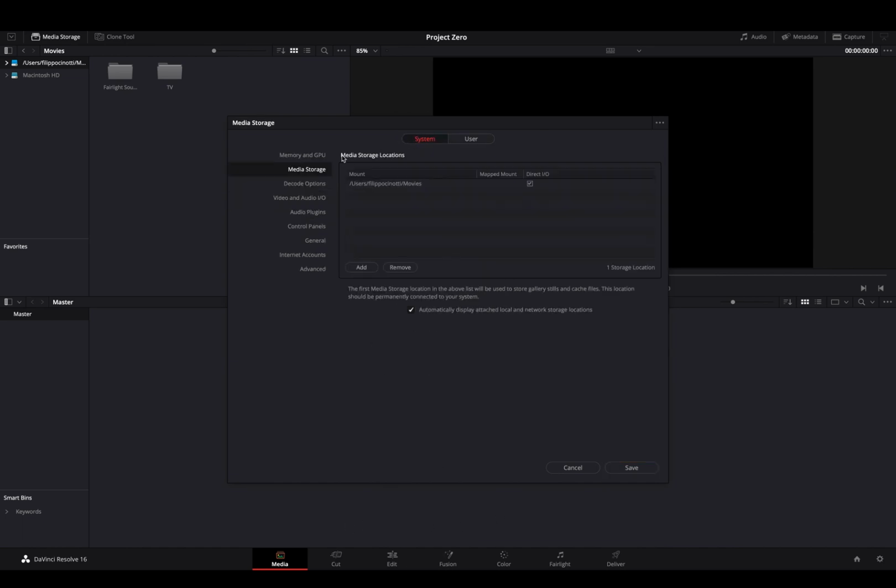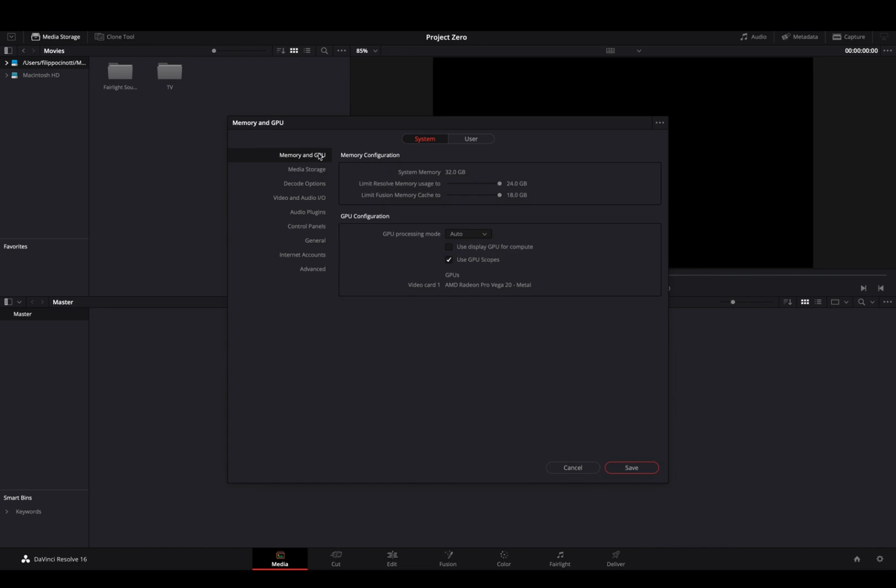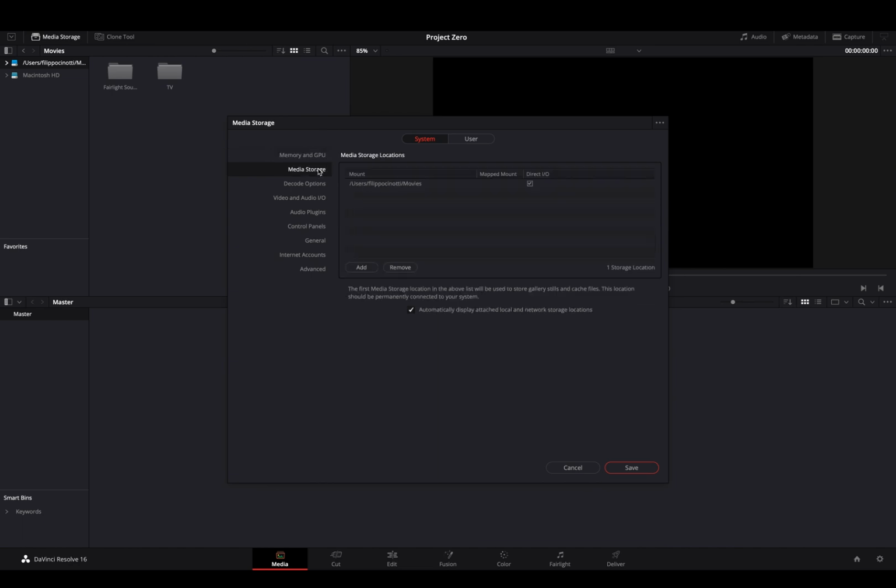Jumping to system, we have the memory and GPU. Right now I'm recording this on a MacBook Pro connected to an external monitor, so you can configure your system memory there. And about the GPU processing mode, I'll leave it on auto. On the media storage, you choose where the program should create folders with projects. So I have just the movies folder. Your decode options, just copy mine.